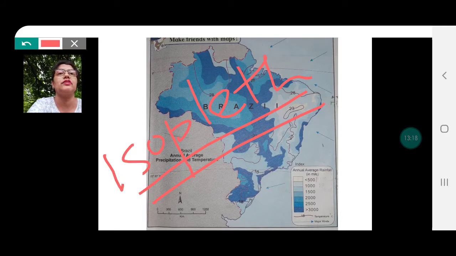In the next video, which will be a little shorter, I will discuss the cross section of Brazil's physiography, which is also on page 25.